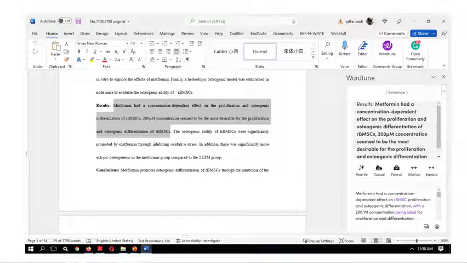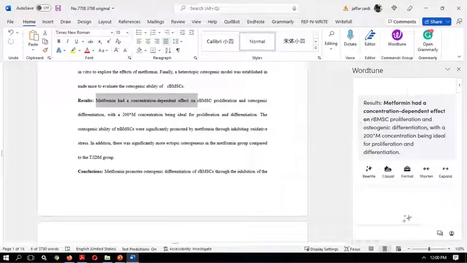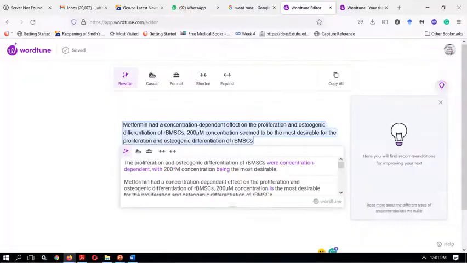Another way is the same thing: you just need to highlight, copy and paste. The same applies if you want to use the same text in the browser.